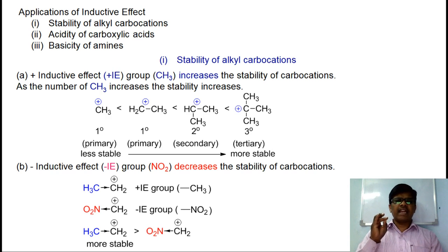Obviously, nitromethyl carbocation is less stable, but there is a chance of everyone mistaking that nitromethyl carbocation may be more stable. Dear friend, be clear, because of the negative inductive affecting group, this nitromethyl carbocation is less stable than ethyl carbocation.